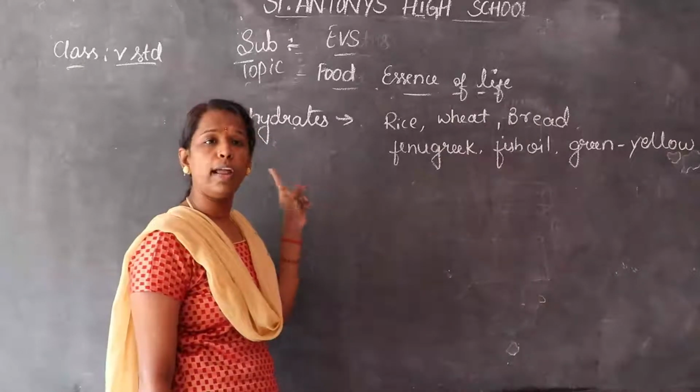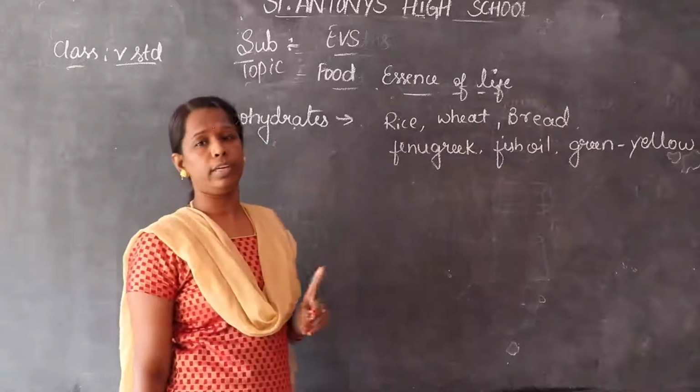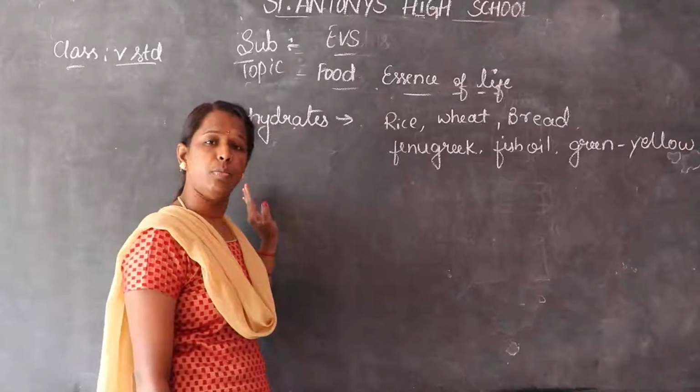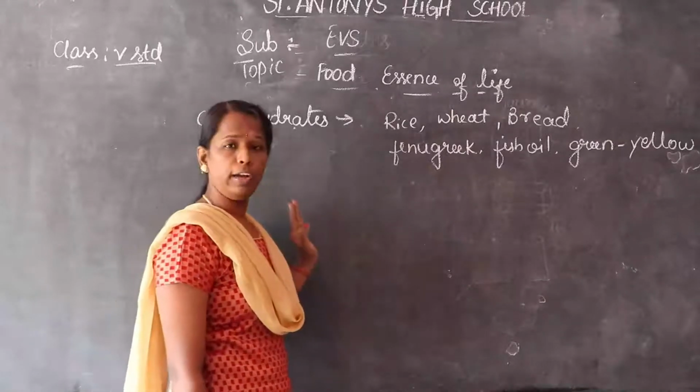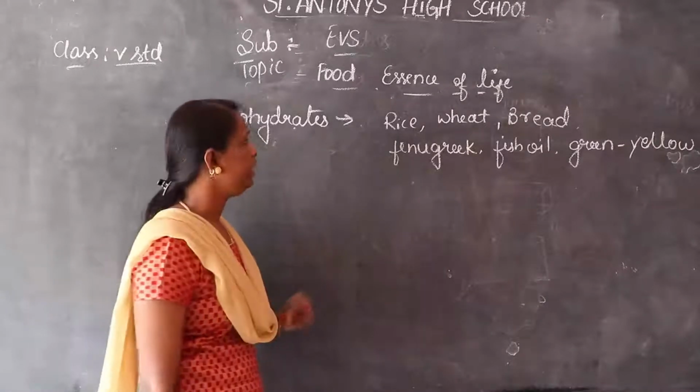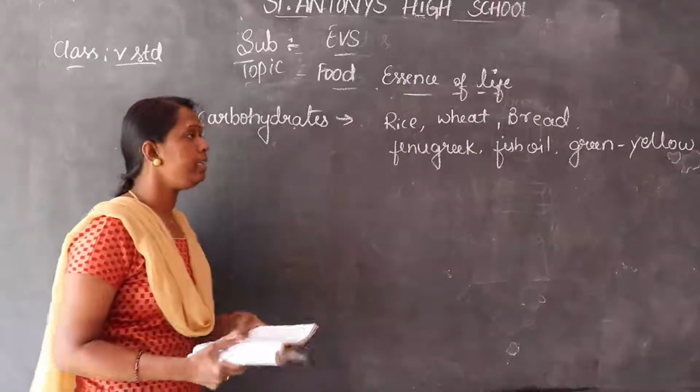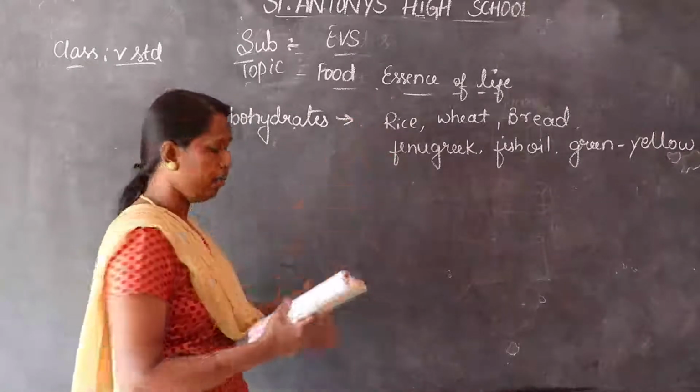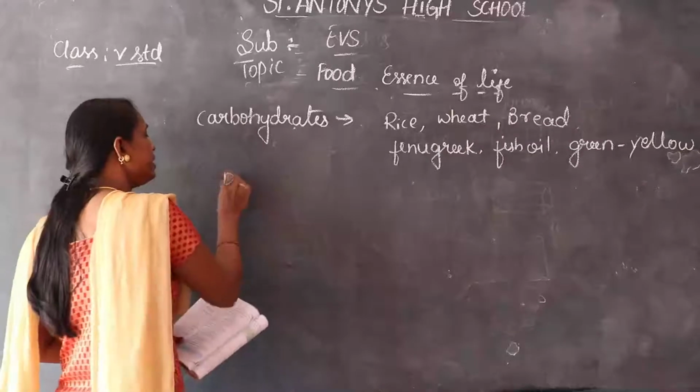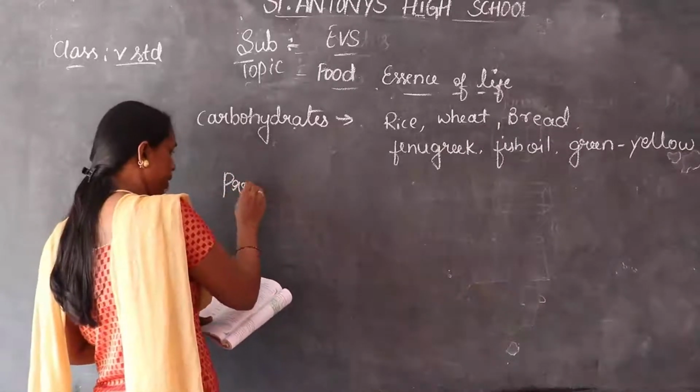Carbohydrates give more energy than other nutrients. So this gives more energy to the body when compared to the other nutrients. Okay, when we see these foods, they give carbohydrates. Then the next nutrient is called protein.